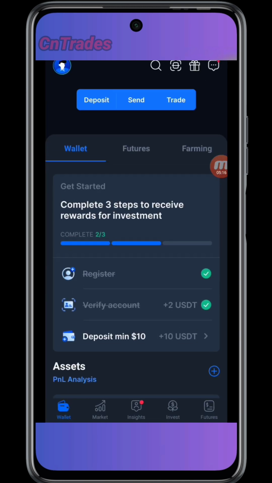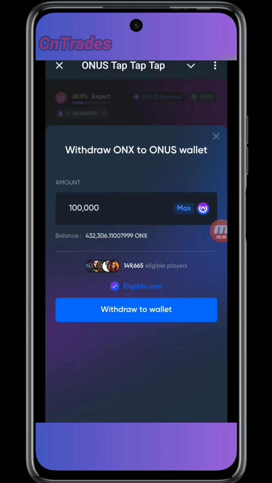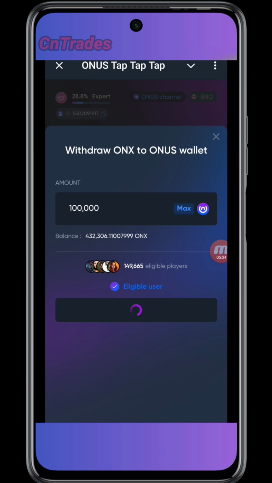Look at what I have here now. I have VNDC, I have USDT here. So it's going to land somewhere here. I'm showing you so that you see when it lands. So having input 100,000, I'm going to click on withdraw to wallet.